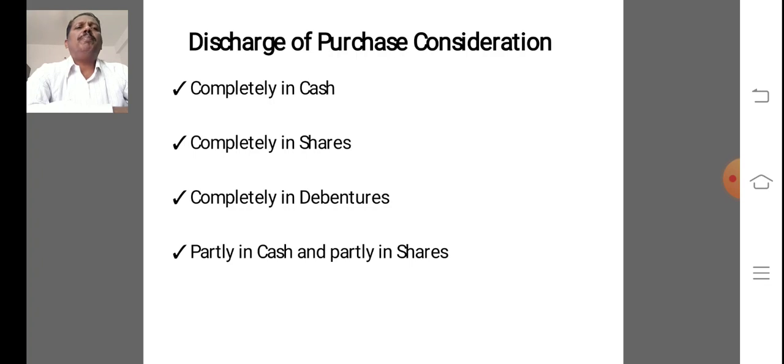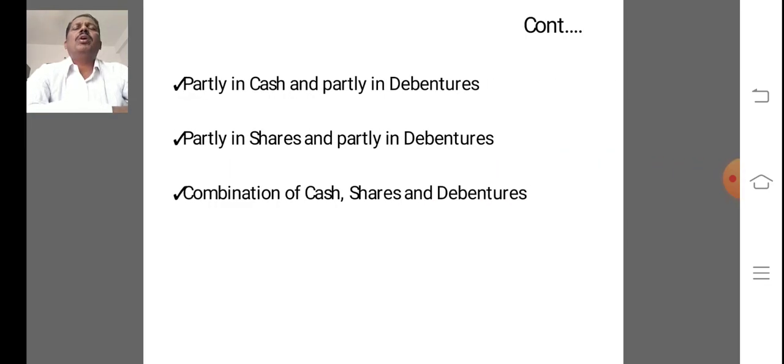Either completely in cash, completely in shares, completely in debentures, partly in cash and partly in shares, partly in cash and partly in debentures, partly in shares and partly in debentures, and a combination of cash, shares and debentures.